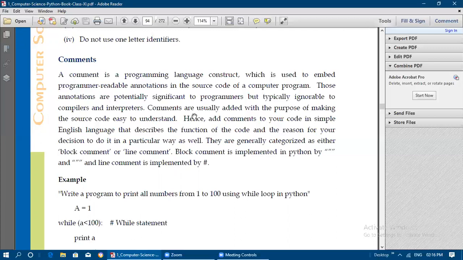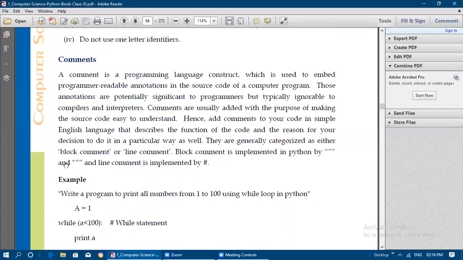They are generally categorized as either block comments or line comments. So how can we categorize the comments? Either as a block comment or a line comment. What is a block comment and how is it written? A block comment is implemented in Python by using triple quotes. So triple double quotes we need to write at the starting and ending place, and in between we can write more than one line.